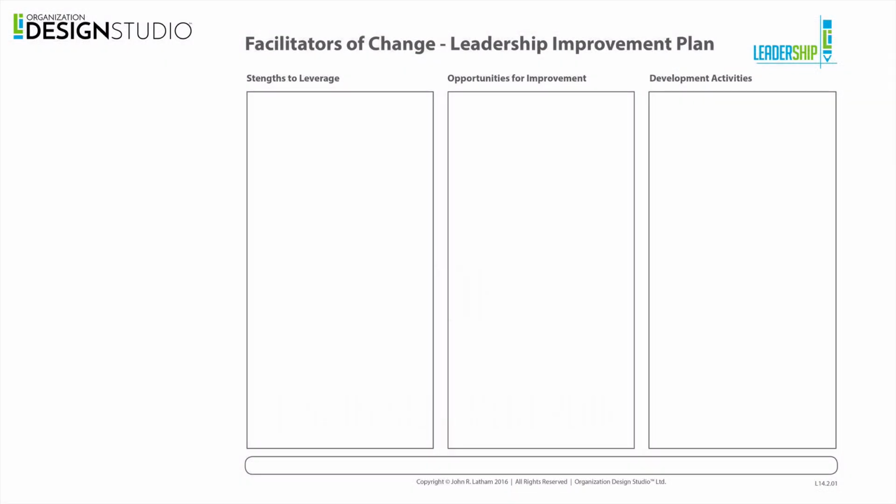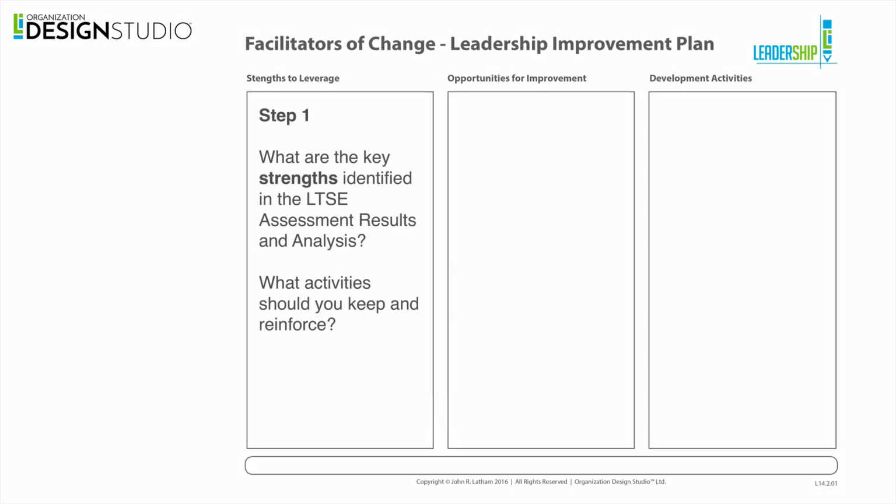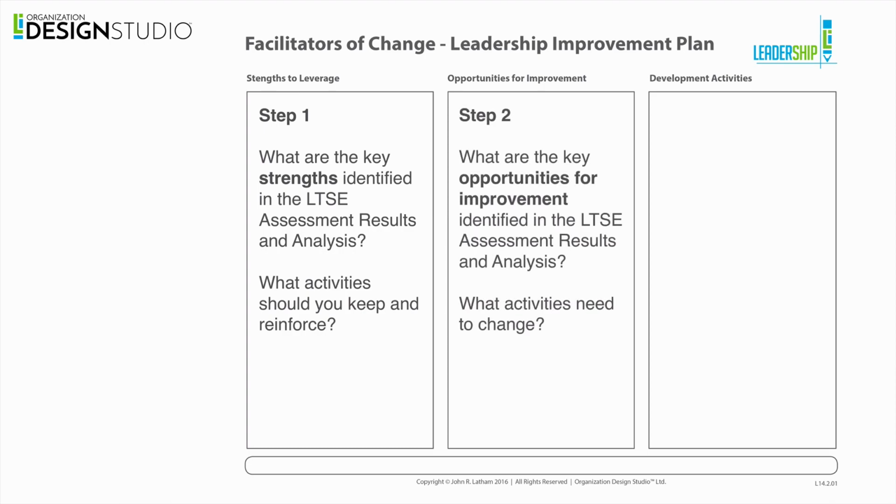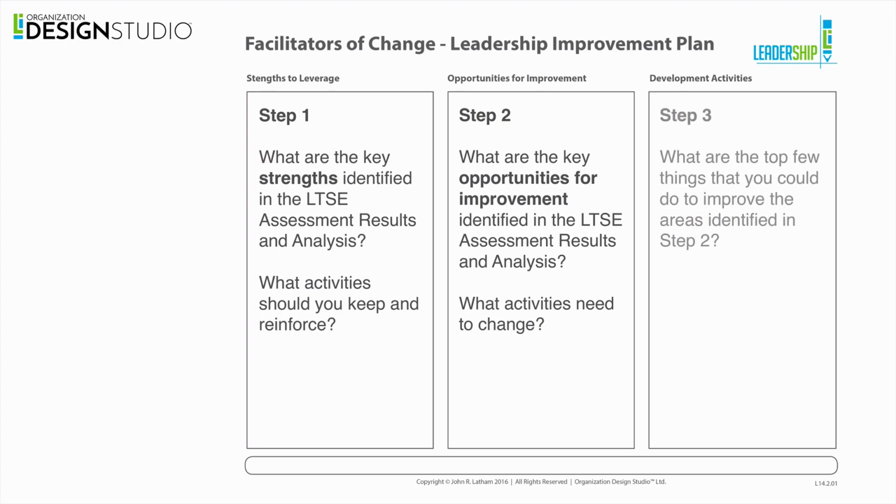So the improvement plan is similar to other leadership improvement plans. We begin with the strengths to leverage. What are the strengths that you identified in the LTSE assessment results and analysis? In other words, what activities should you keep and reinforce? Next, what are the key opportunities for improvement identified in your LTSE consolidated analysis? And what activities need to change or be improved? And what are the top few things you could do to improve in those areas?